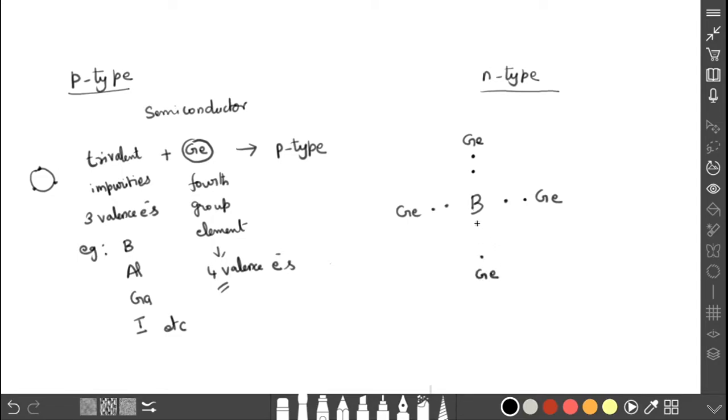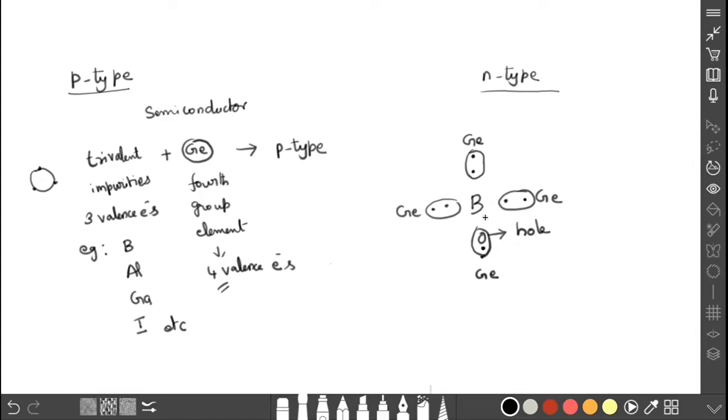Here 2 electrons are bonded, and here also 2 electrons are bonded by making the covalent bond, but here one space is vacant. The empty site of the electron is the hole.